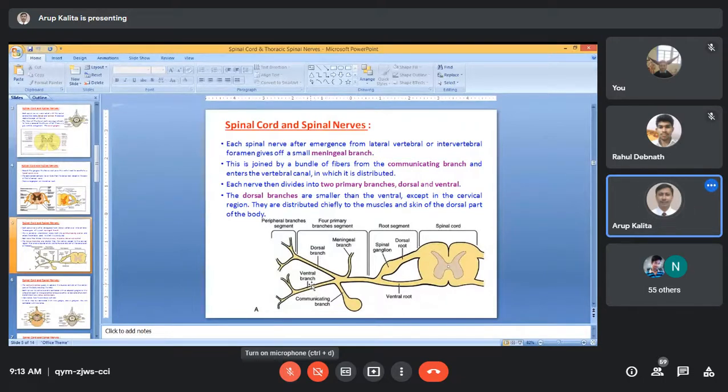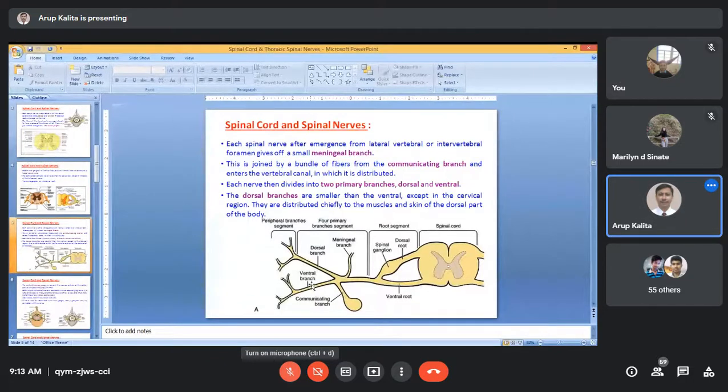Okay, Marilyn? Yes, sir. Now it is clear. So don't confuse the dorsal root with the dorsal spinal nerve. The dorsal spinal nerve is mixed, and the ventral spinal nerve is also mixed, because the spinal nerve is formed by the union of the dorsal root and the ventral root. That is why the spinal nerve is always mixed. Don't confuse the ventral root with the ventral spinal nerve. The ventral spinal nerve is a mixed nerve. The ventral root is efferent.